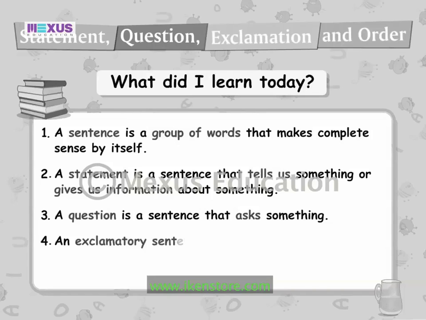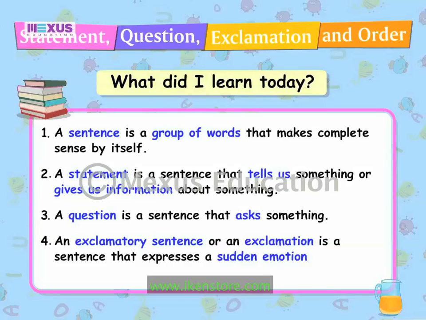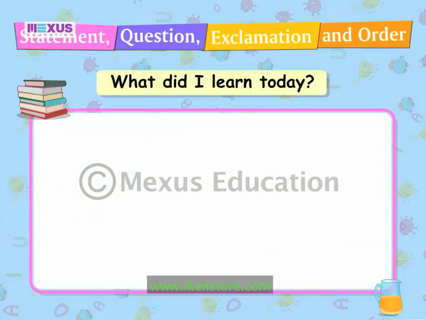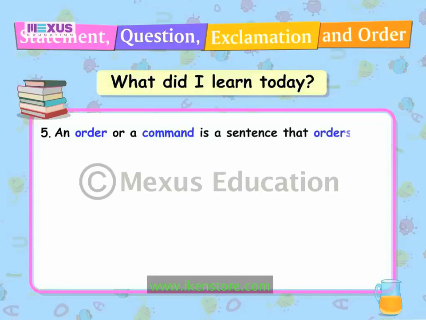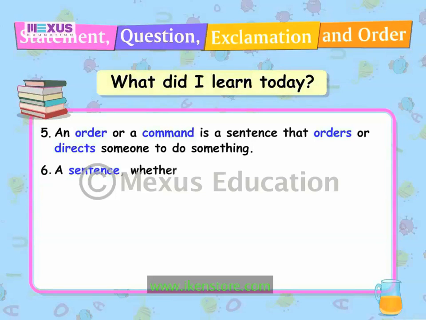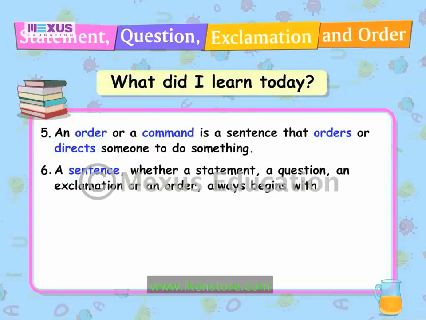An exclamatory sentence or an exclamation is a sentence that expresses a sudden emotion or strong feeling. An order or a command is a sentence that orders or directs someone to do something. A sentence, whether a statement, a question, an exclamation, or an order, always begins with a capital letter.